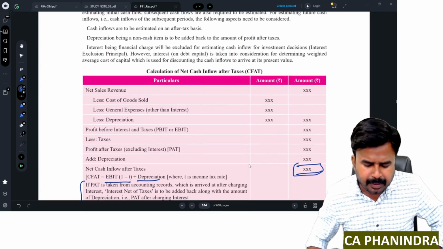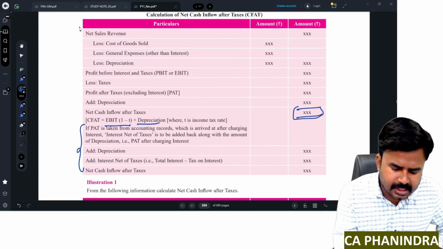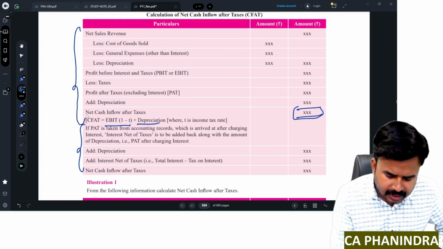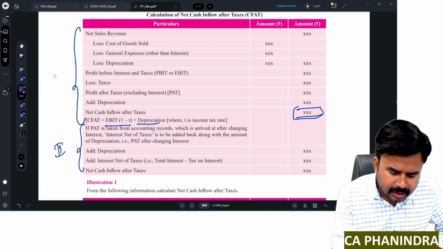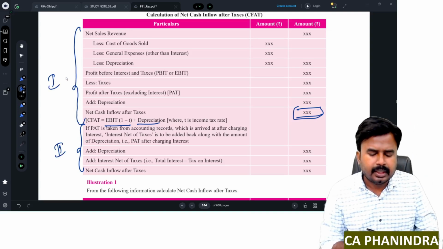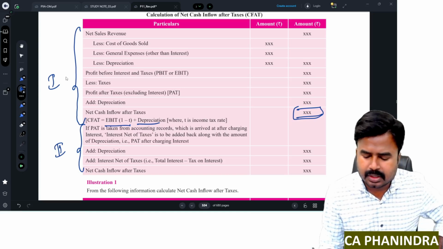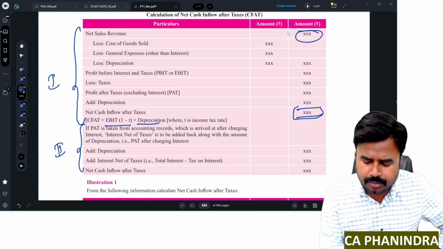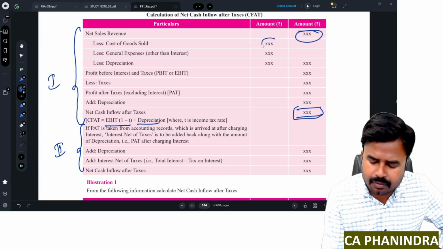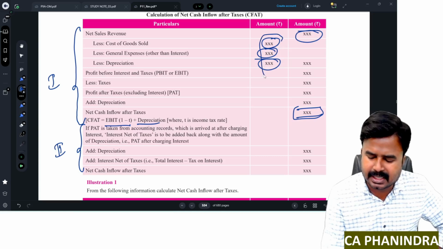See the first part. Just look at the first part. This is your first part. This is your second part. Nothing but first alternative and second alternative. The first alternative says if you don't deduct interest straight away, what is the format? Net sales revenue minus cost of goods sold, general expenses, depreciation. Straight away deduct these three expenses.